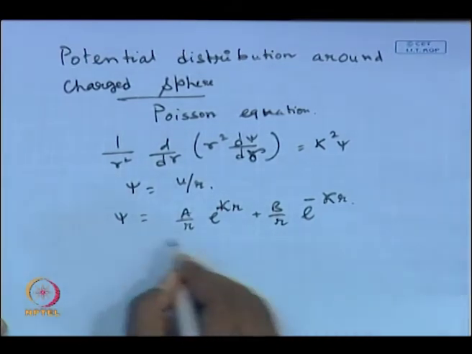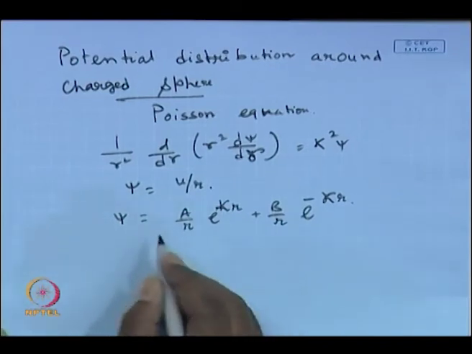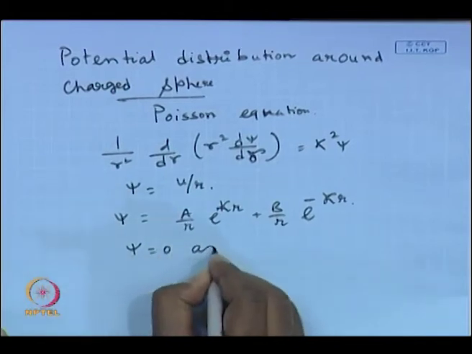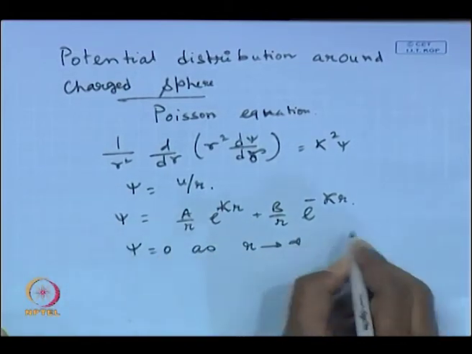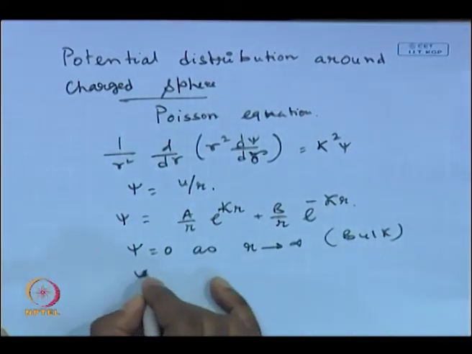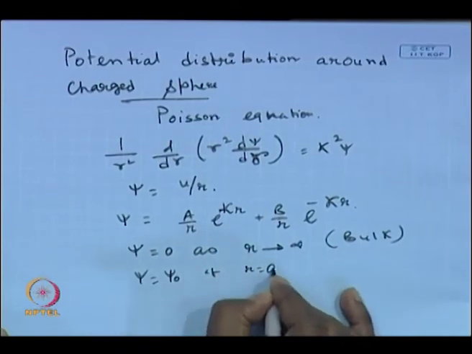Okay. And this equation has to be solved against two boundary conditions, so that you can estimate the integration constants a and b. These boundary conditions are psi is equal to 0 as r tends to infinity. This is basically the condition of the bulk, and psi is equal to the surface potential at r is equal to a.